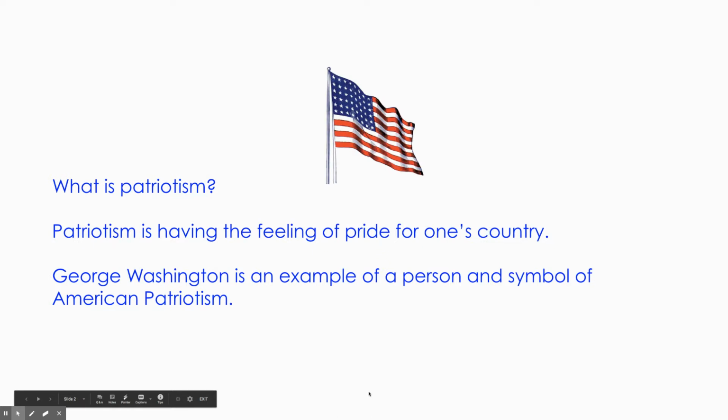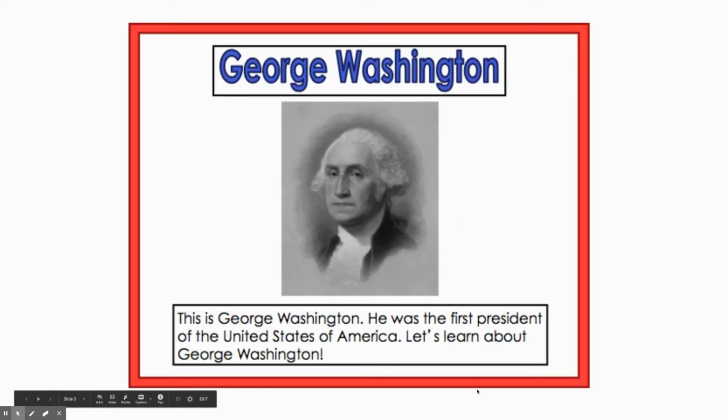What is patriotism? Patriotism is having the feeling of pride for one's country. George Washington is an example of a person and symbol of American patriotism. This is George Washington. He was the first president of the United States of America. Let's learn a little bit about George Washington.